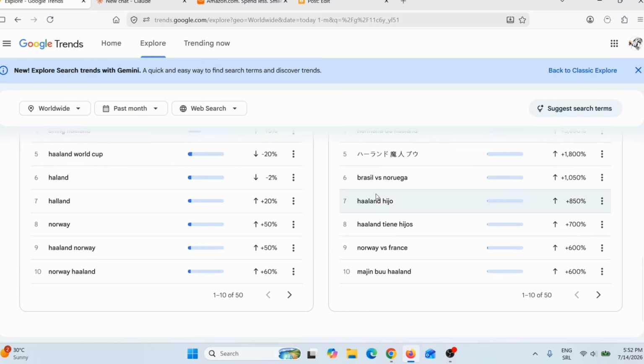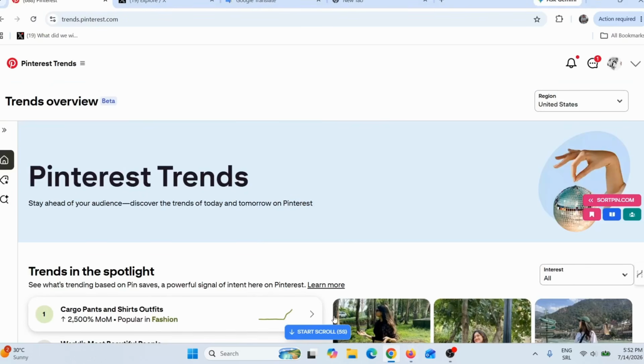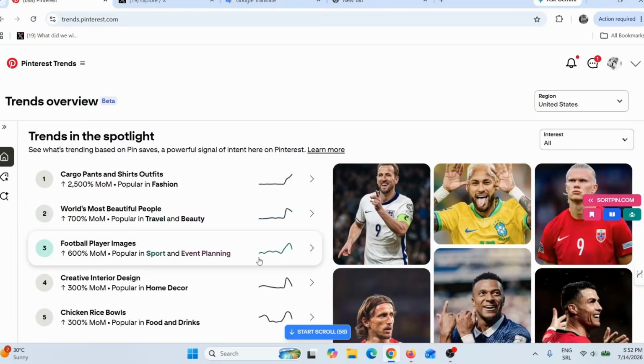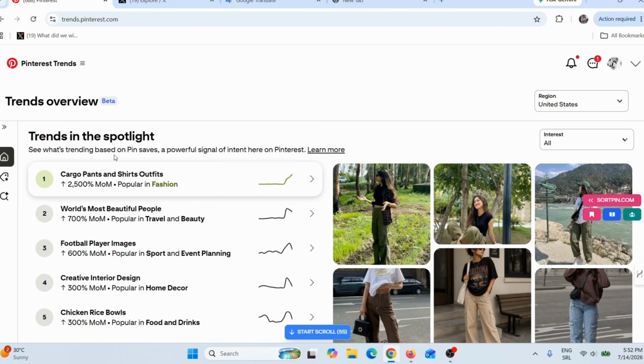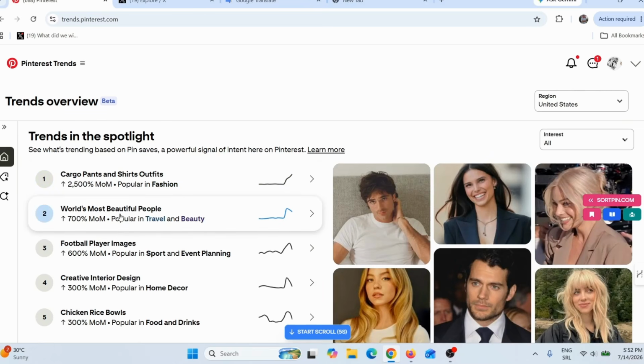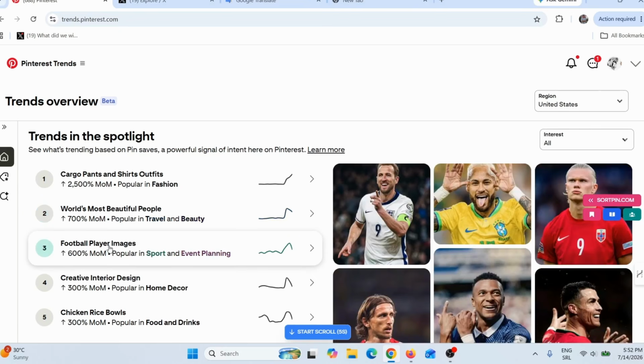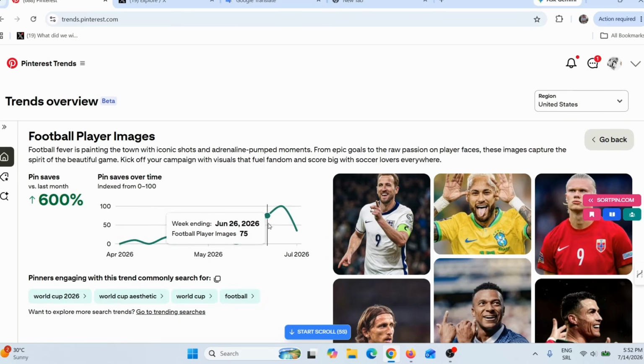And also when we go here, for example, on Pinterest Trends, and when we scroll here you can see some big trends in past 30 days in the United States on Pinterest. Here you can see cargo pants, world's most beautiful people, football player images. And then here again, you can see there is Erling Haaland. So when I click here, I can see this is a good trend. This is a big trend.